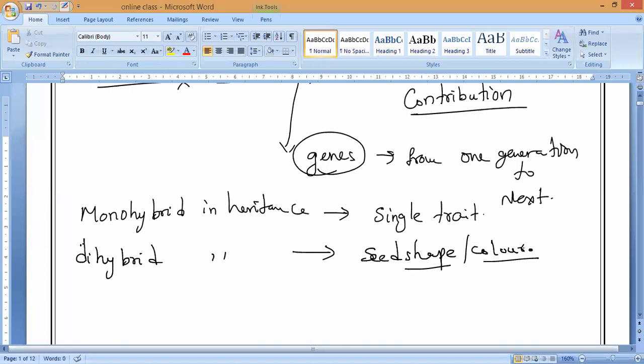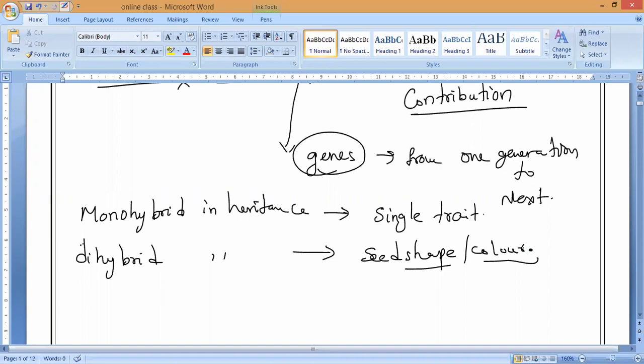That is what we call dihybrid inheritance, which involves two characteristics or traits of a plant, and monohybrid inheritance means only a single characteristic or trait is involved.